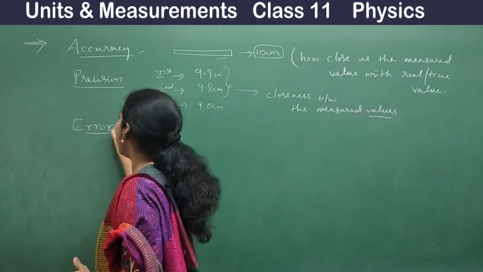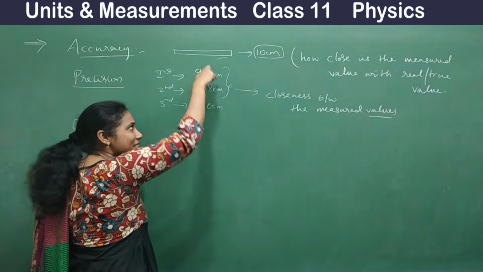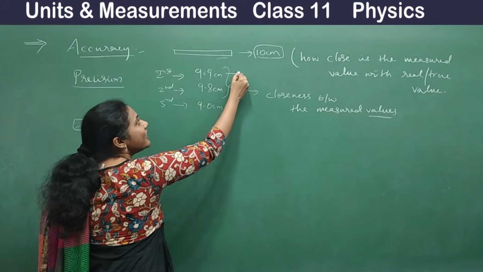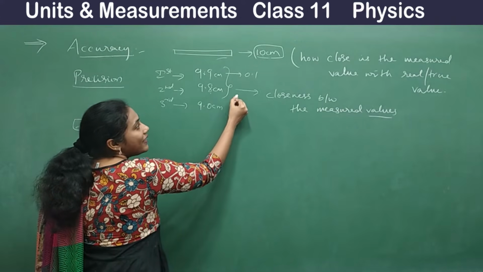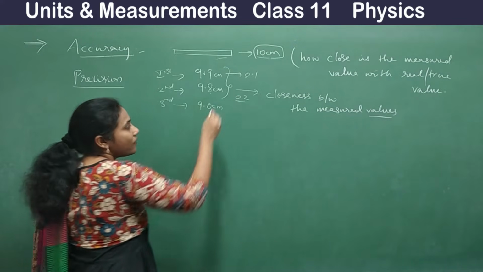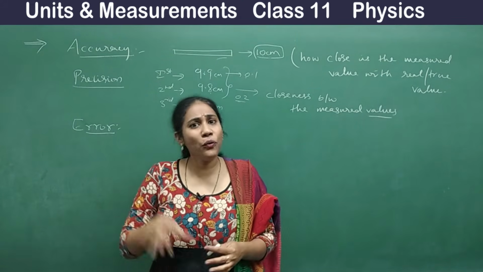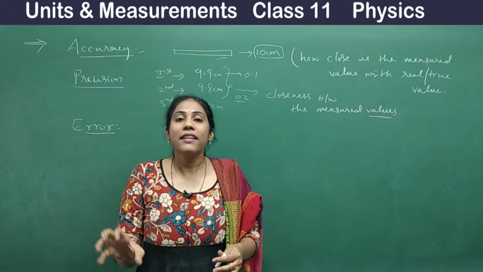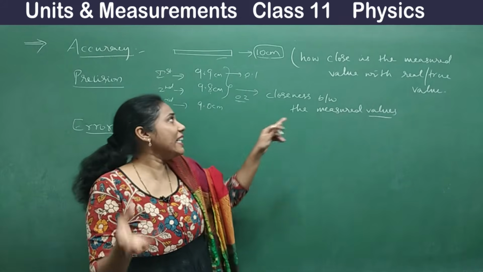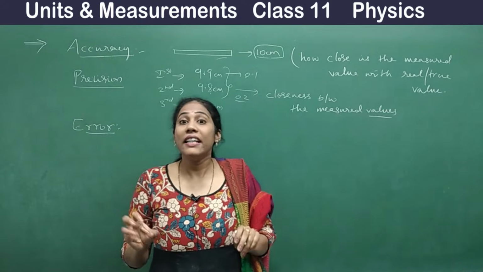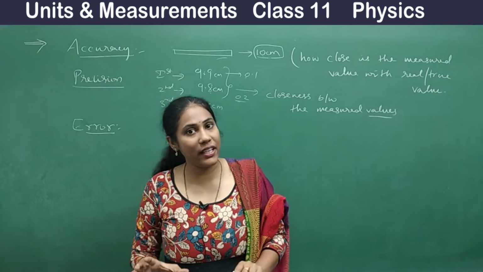So what do you mean by error? You see here, I am not getting the exact value 9.9. That means there is an error, right? So here there is an error of around 0.1, and here an error of around 0.2. Whenever you measure a certain physical quantity with some instruments, you will end up with errors. Every time you will not get an accurate value. There is definitely uncertainty in the answer, error in the answer, right? So it is very important to deal with such errors.